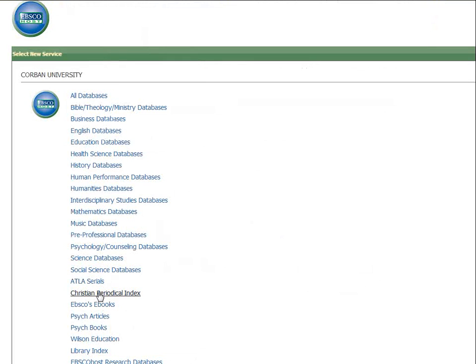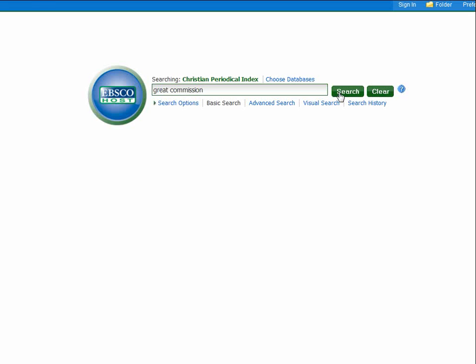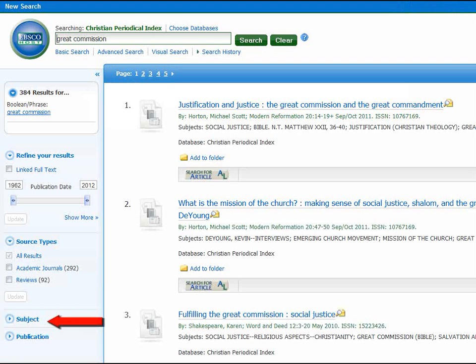Let's do another search for Great Commission. This time, let's narrow it down using the column on the left-hand side of the screen. Open the options for subject. When we do a search, it is looking for the term we search everywhere, the title of the article, the title of the journal, the author's name, the abstract, everywhere. Just because the two terms Great Commission appear in an article does not necessarily mean that the article is actually on the Great Commission in Matthew 28, which is what I'm doing my research on.